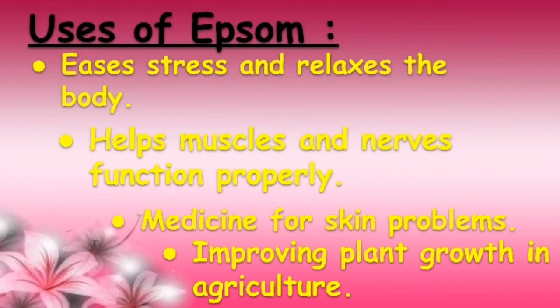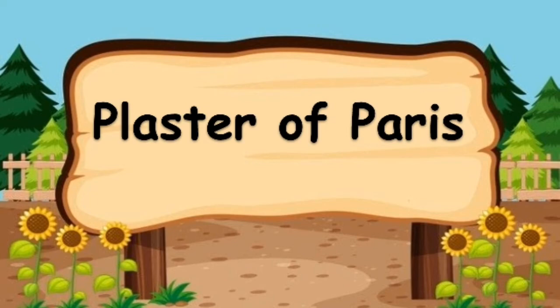Next, let's see the uses of Epsom. Eases stress and relaxes the body, helps muscles and nerves function properly, medicine for skin problems and improving plant growth in agriculture. Next, let's see the plaster of Paris.